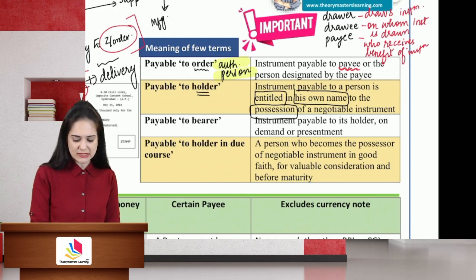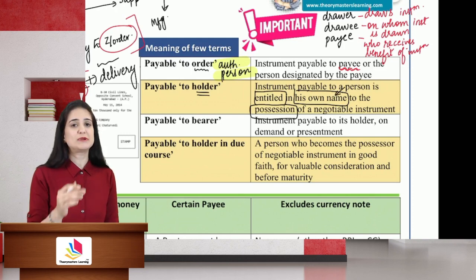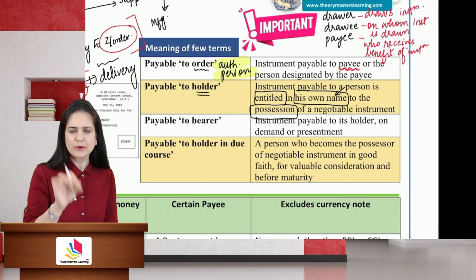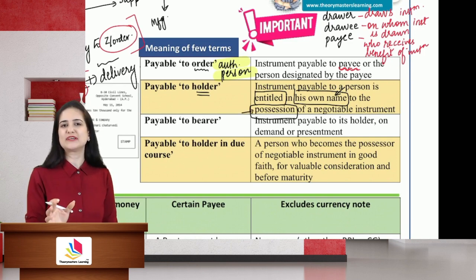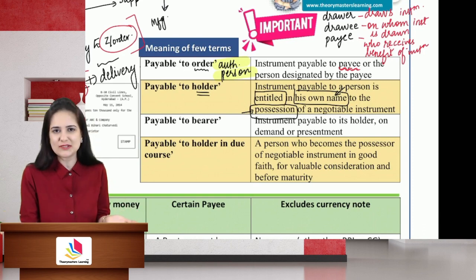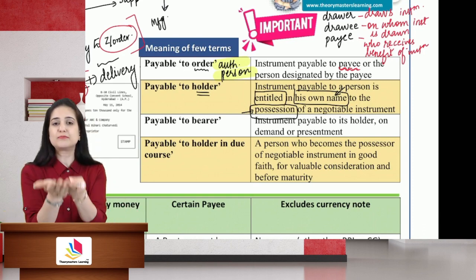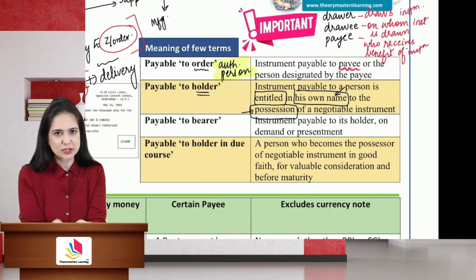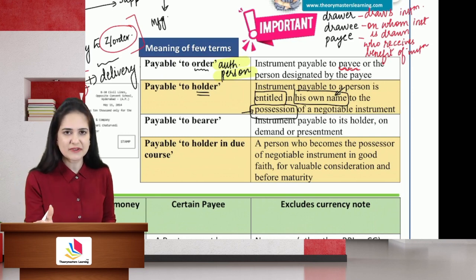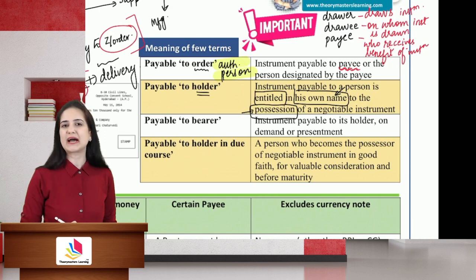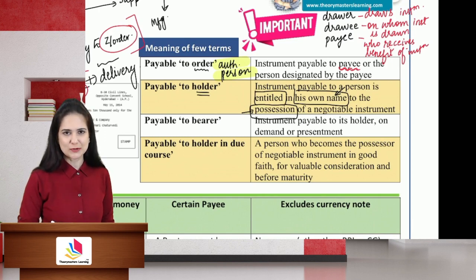The instrument is in your name. It has been properly either drawn in your name or endorsed to you. And you also have possession of the instrument. Possession is nothing but delivery of the instrument. You have the instrument with you in your possession. If these three characteristics, if these three essentials are satisfied, then you are termed as a holder of the instrument.